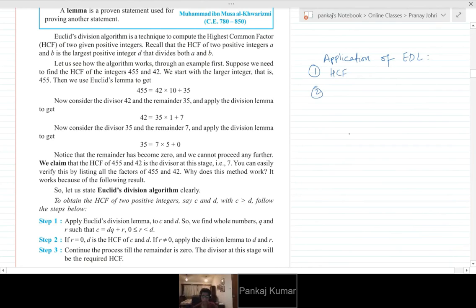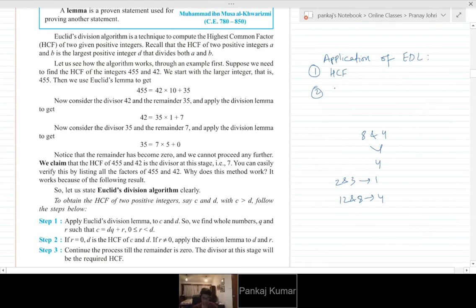Can you give an example if you have one handy? 8 and 4. The highest is 4. 2 and 3: 1. 12 and 8: 4. Good.